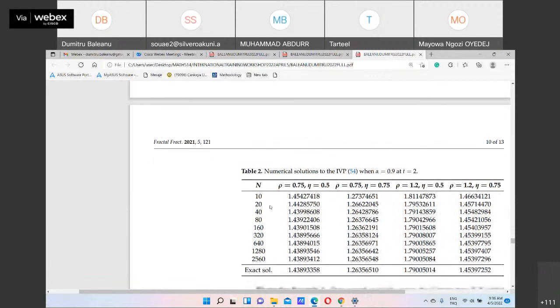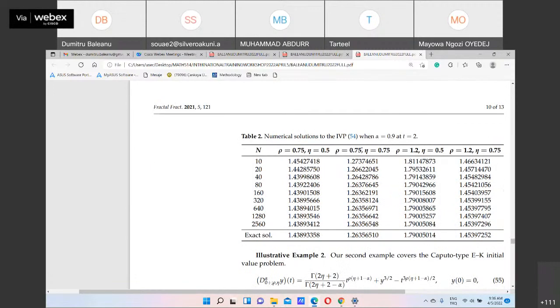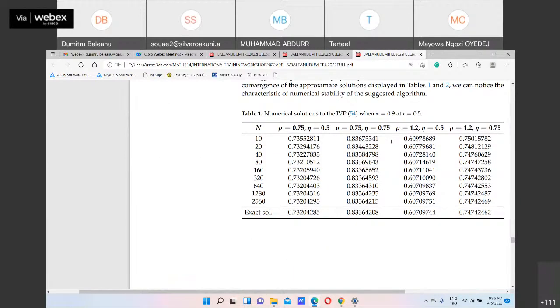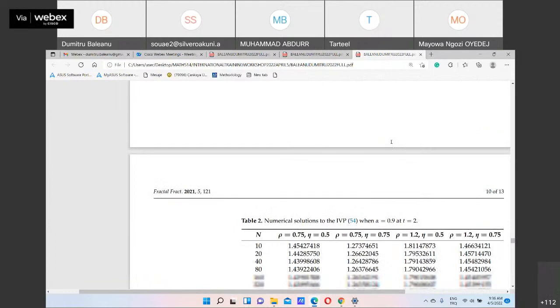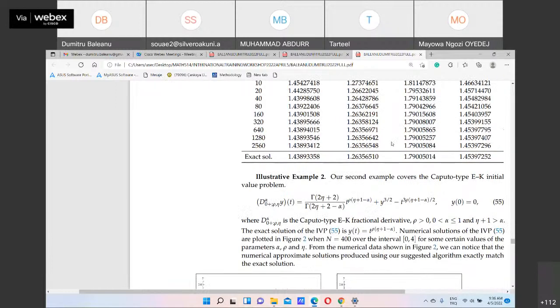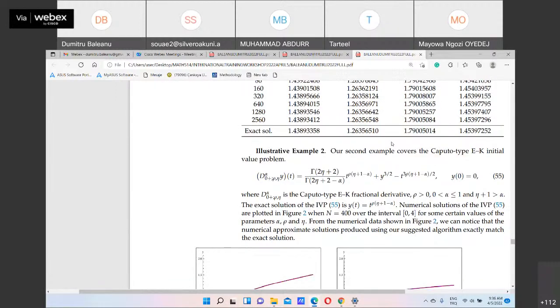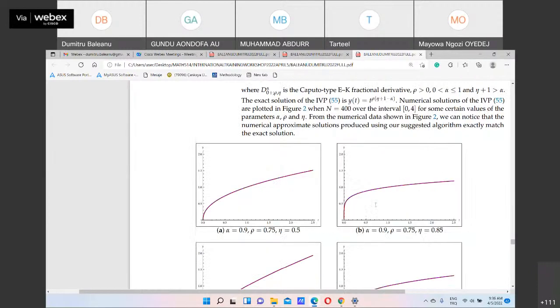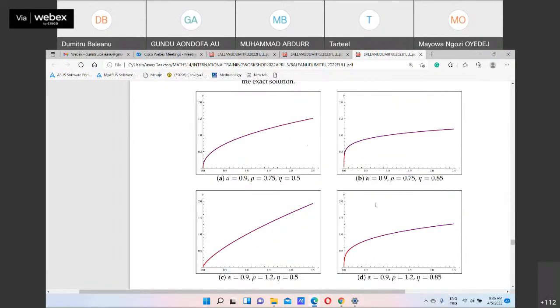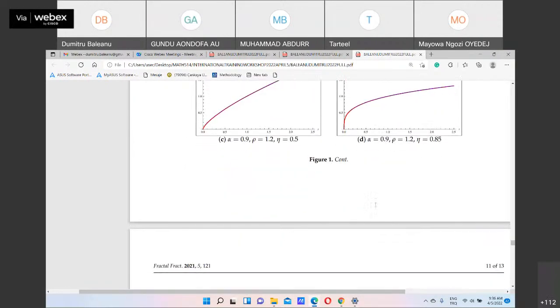Now we change alpha to 0.9 and t is 2. Here, for 0.9, t is 0.5. Not much, we didn't go far from the one. Another illustrative example is another type of solution. We have also drawn the graph here, and it looks quite reasonable.